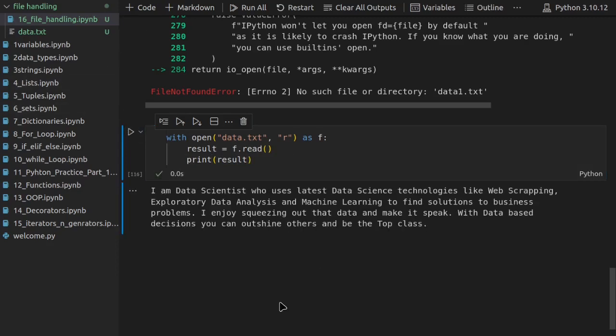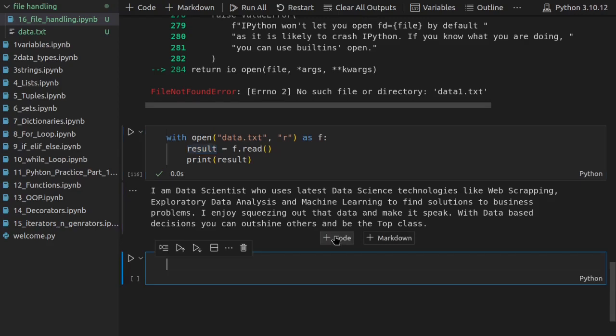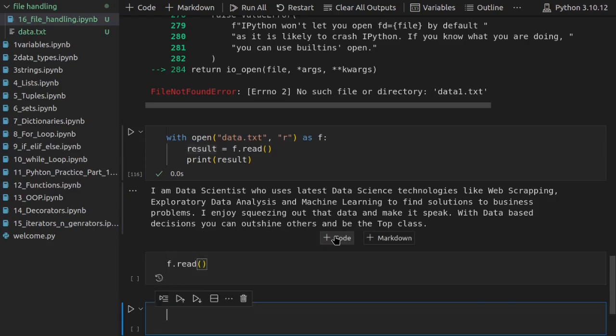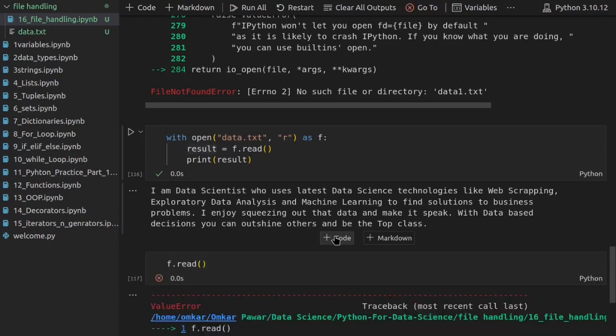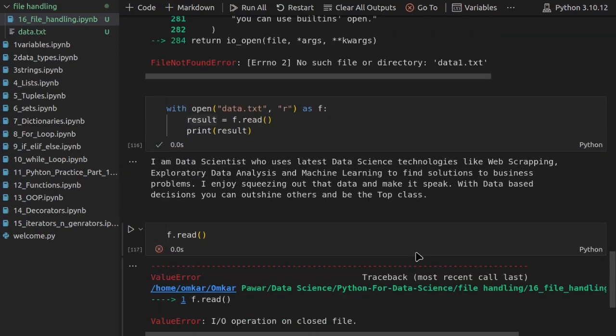Right now I read the whole data, stored it inside my result variable, and then printed it. Ideally, if I use f.read again, it should give me empty, right? Because my cursor will be at the end of the data. But this is not happening, it is giving me a value error. Why? Because whenever we get out of this indentation, that means we have already closed our file. We cannot perform any other operations on it. This way we don't have to worry about closing our file.